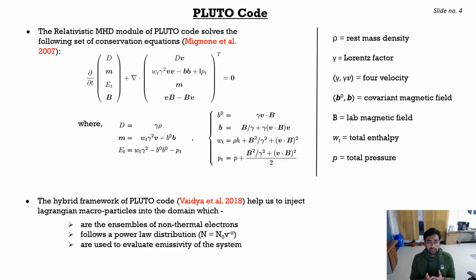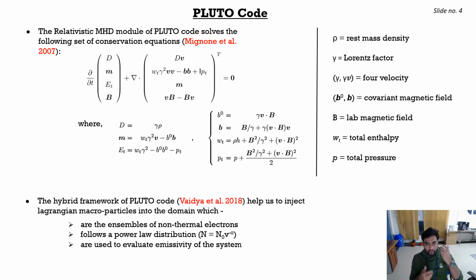We have used the PLUTO code for our simulations, which solves and updates the relativistic MHD fluid equations, which are represented here in the slide. In addition, we have used the hybrid framework of the PLUTO code, which will help us to inject Lagrangian macroparticles into the domain. These Lagrangian macroparticles are ensembles of non-thermal electrons, which follow a power law distribution, and using them we can model the emission of these galaxies.